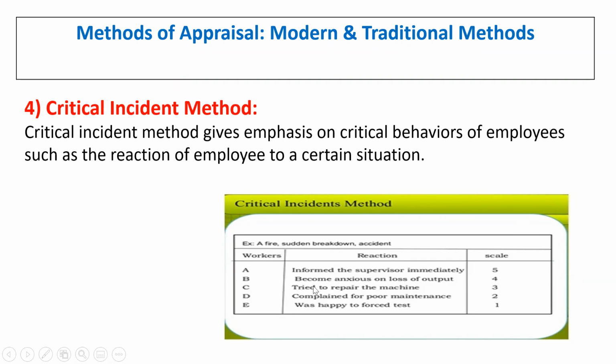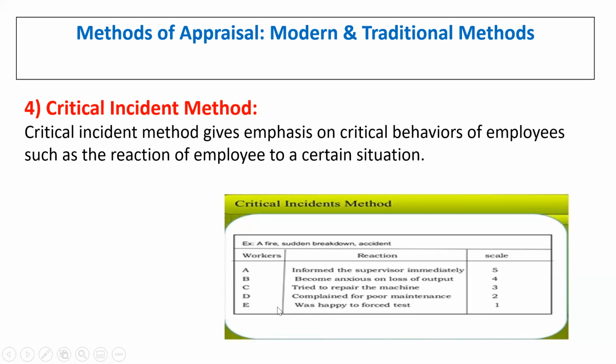And again we have another example. If the employee becomes anxious on loss of output, the reaction of that particular employee to the loss of output in the organization can also be rated numerically. Like that, the third example is an employee who tried to repair the machine and complained about poor maintenance, and how that can be rated.